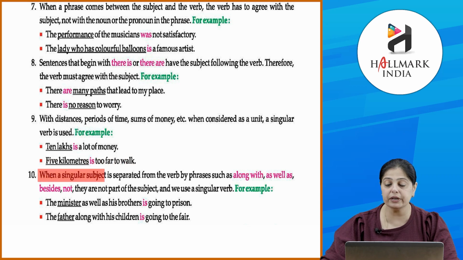When a singular subject is separated from the verb by phrases such as along with, as well as, besides, not, they are not part of the subject and we use a singular verb, okay. The minister as well as his brothers is going to prison, okay. The father along with his children is going to the fair. So here you saw that we have a singular subject which is separated from the verb, okay, by phrases like as well as, and in the second sentence along with. They are not part of the subject and we use a singular verb.